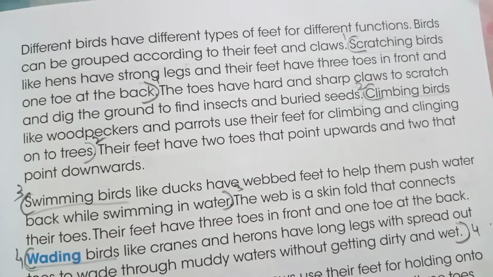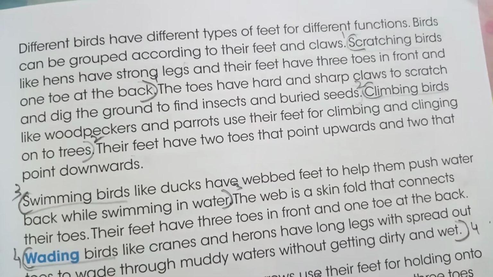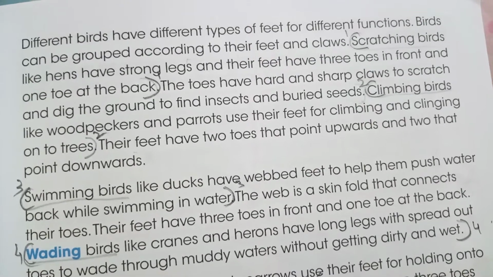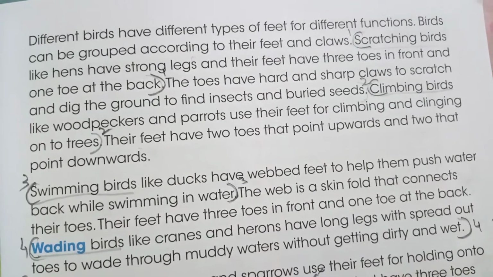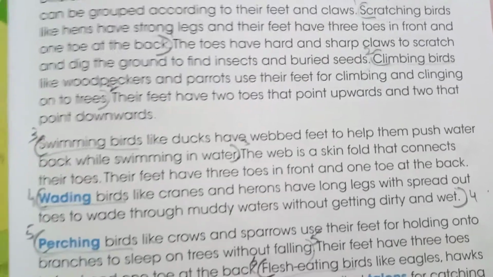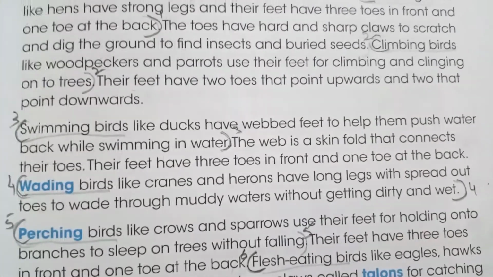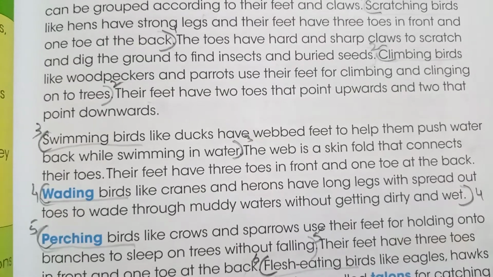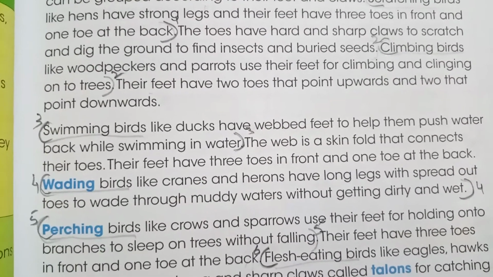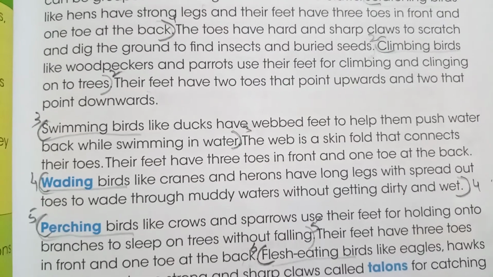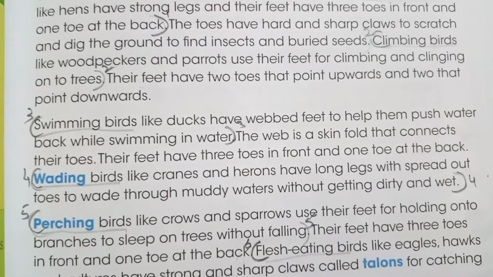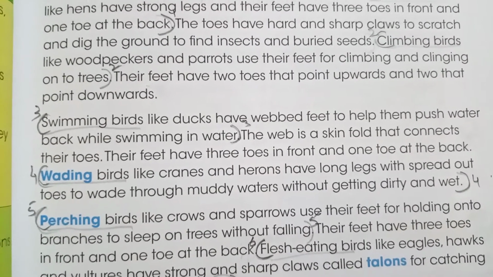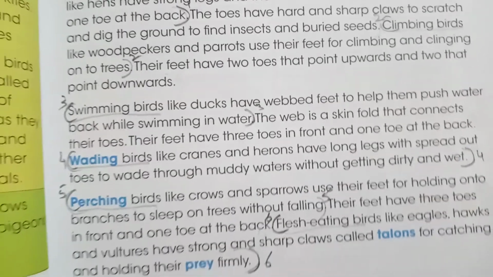Secondly there are the climbing birds like woodpeckers and parrots. They use their feet for climbing and clinging on the trees. Then we have the swimming birds like ducks. They have webbed feet which help them to push the water when they are swimming. And then we have the wading birds like cranes and herons. They have long legs that spread out to wade through muddy waters without getting dirty and wet.